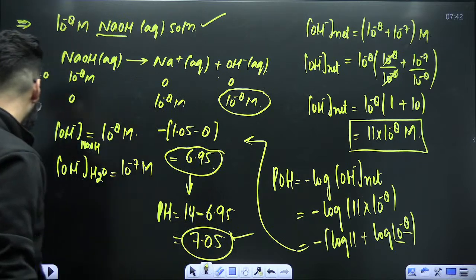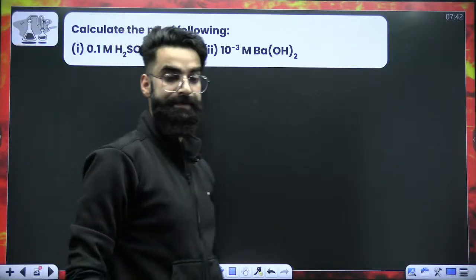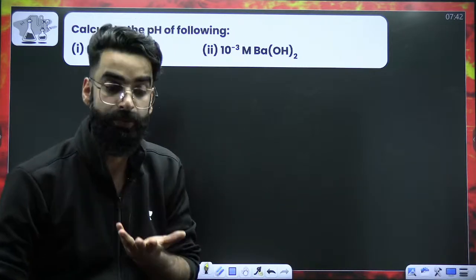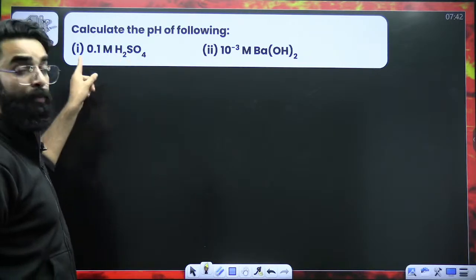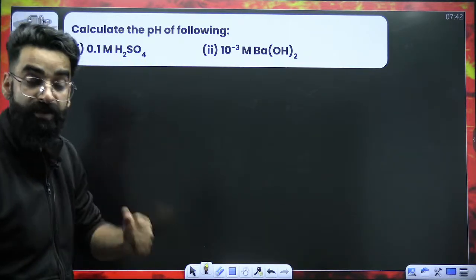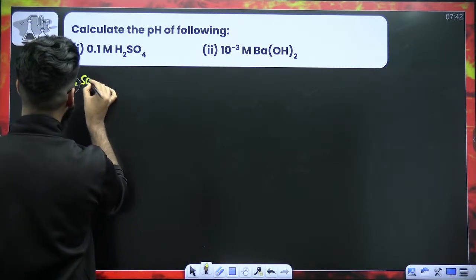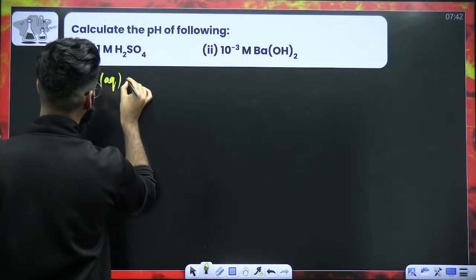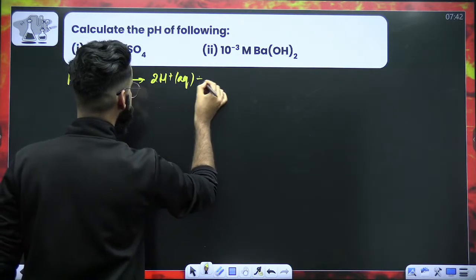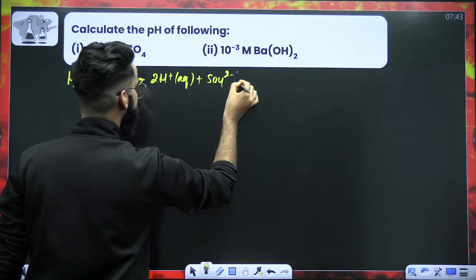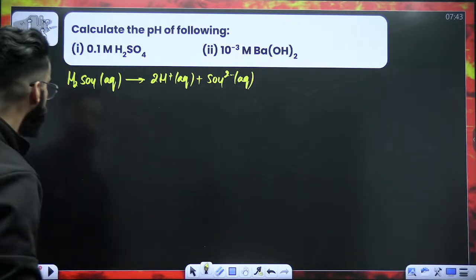Perfect. I hope these sort of things you can easily solve. Now, there are a few more mistakes you might make in the basic things. For example, you have got 0.1 molar H2SO4 aqueous solution. Just tell me one thing: how does H2SO4 undergo dissociation when you introduce it into water? It will get dissociated as 2H+ (aq) plus SO4 2- (aq). Right? That's how it will undergo dissociation.